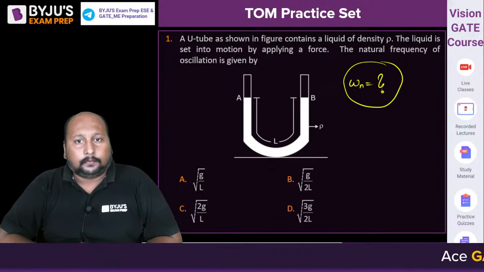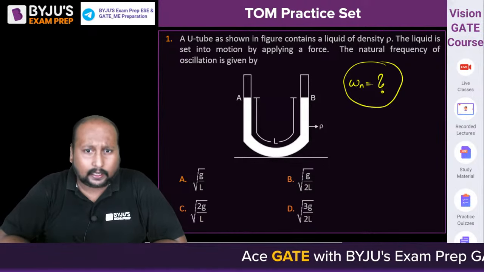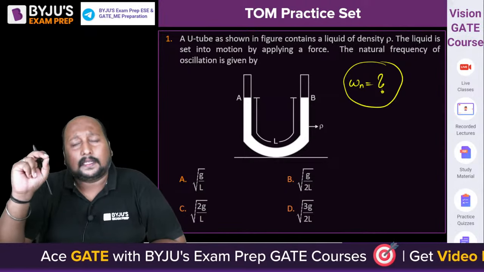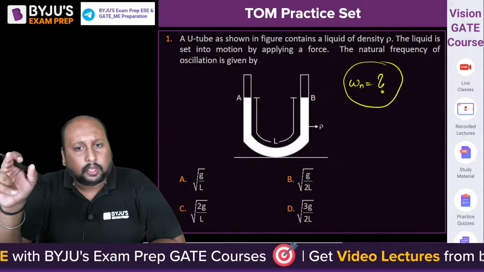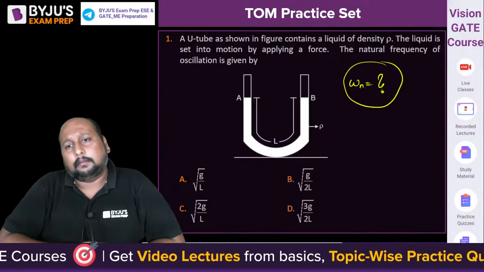Let us see. Who will be giving me the answer? For a U-tube manometer containing a liquid of density rho, if you give some initial deflection, what will be the natural frequency?